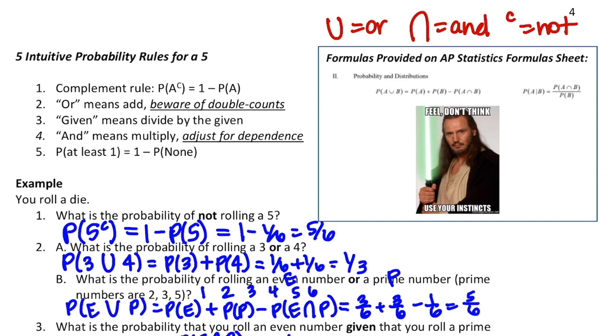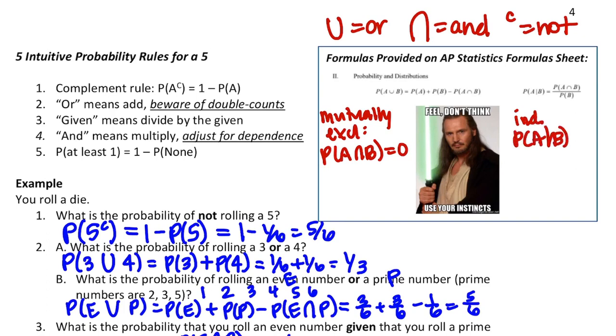A couple of things can come from this. So if we have mutually exclusive, then P of A and B is 0. Don't forget that. And then if we have independent, then P of A given B equals P of A.